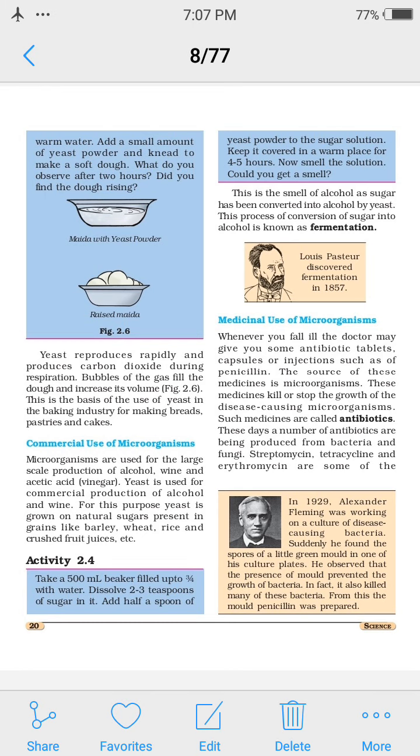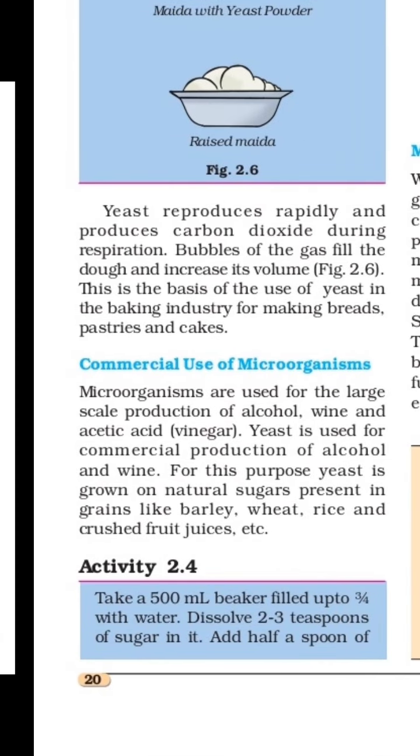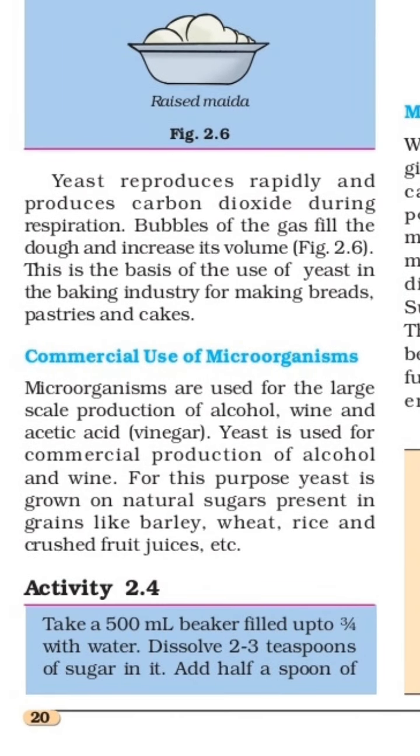Now, our next point is commercial use of microorganisms. Microorganisms are used for large scale production of alcohol, wine, and acetic acid, which is called vinegar. Yeast is used for the commercial production of alcohol and wine. Yeast is the main important part used for alcohol and wine, and yeast is a fungus.